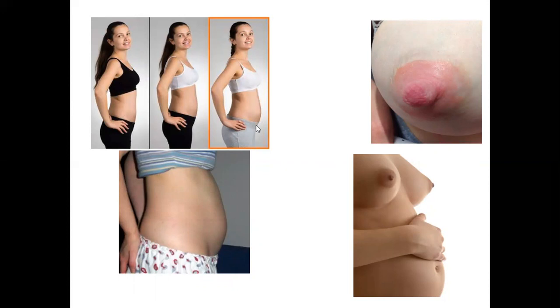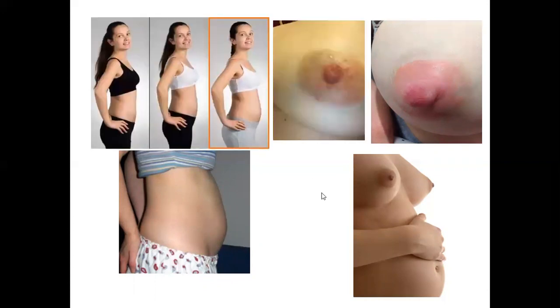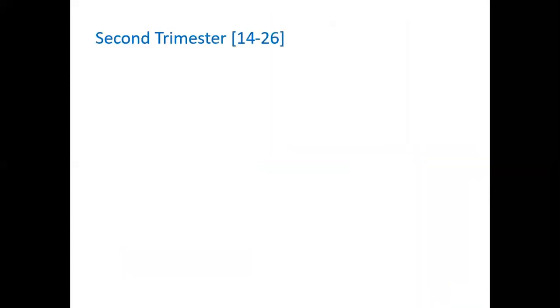Having seen these images and discussed the things that happen in the first trimester, we go to the next trimester, that is the second trimester. The second trimester goes from the 14th week to the 26th week, and in this trimester the baby tends to grow larger and stronger compared to what you see in the first trimester.